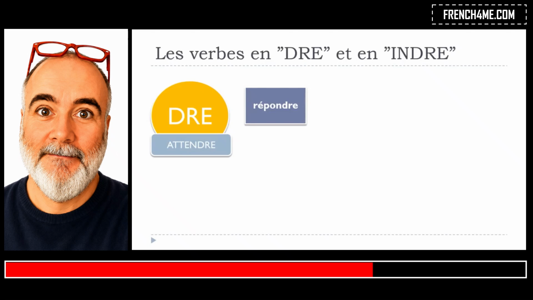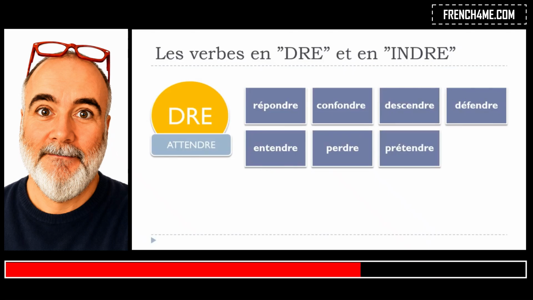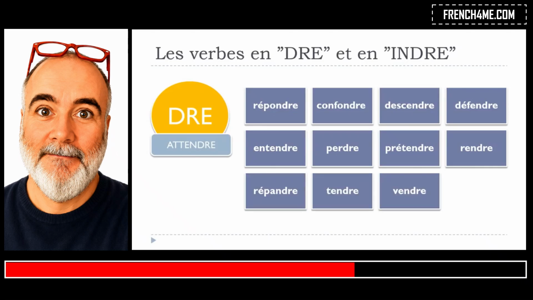So répondre, for instance, confondre, descendre, défendre, entendre, perdre, prétendre, rendre, répandre, tendre, vendre, and other verbs as well. I cannot make the full list, but these verbs will be conjugated like attendre.